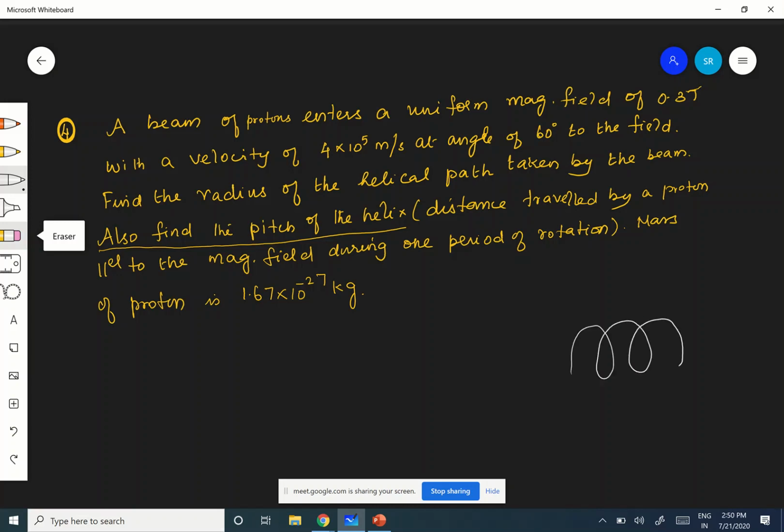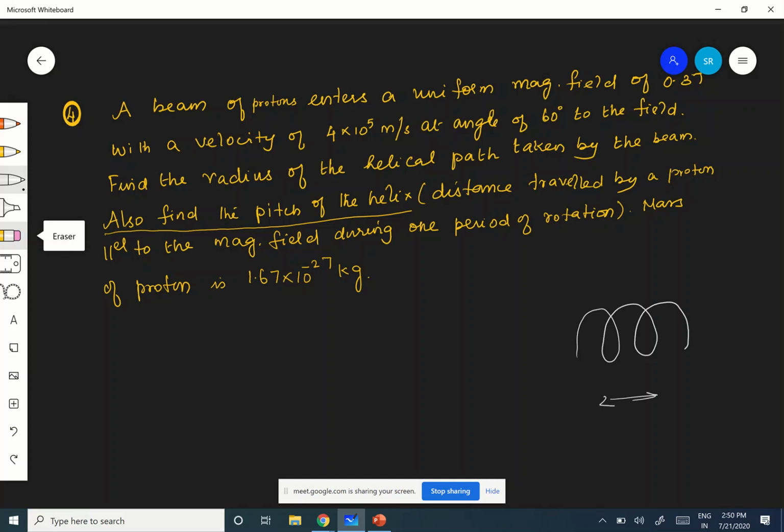Okay, therefore what is the perpendicular, what is the horizontal distance that is traveled by the charged particle when it completes one full revolution? Okay, that is the question, right? The mass of the proton is given. Fine, very simple. So what are all the things given?